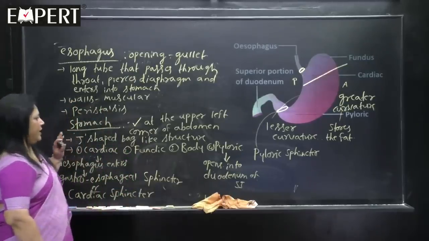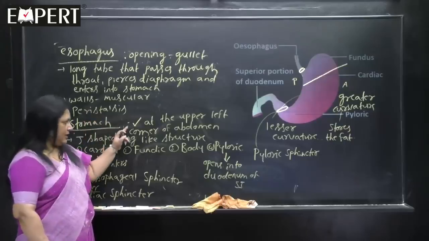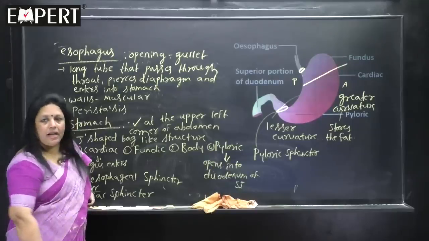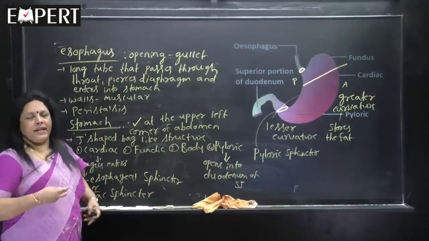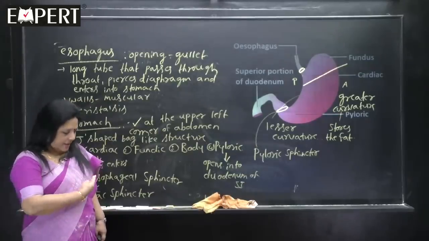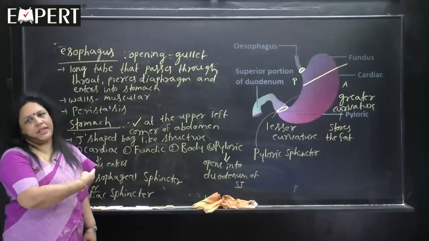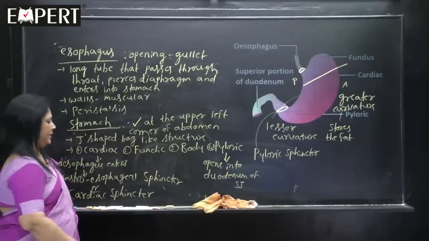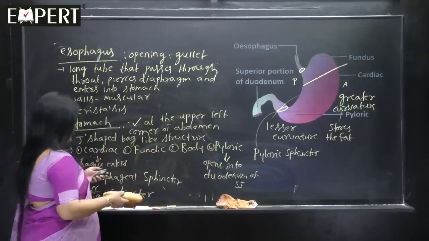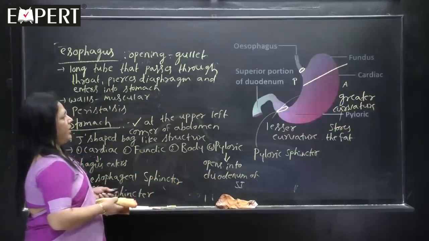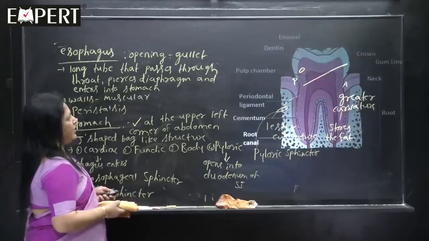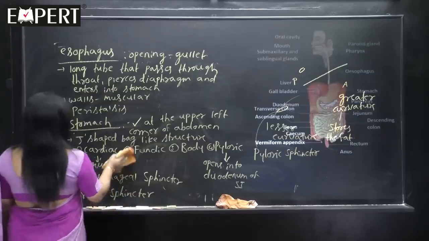So, you understood the location, present at the upper left corner of the abdomen. See children, this is the abdomen, this is the thorax, and what will separate the thorax from the abdomen? The obliquely arranged diaphragm separates. So, this is about the stomach, and now we are moving on to the next part. We should go back again, sorry, to the first diagram to show the small intestine and the large intestine.